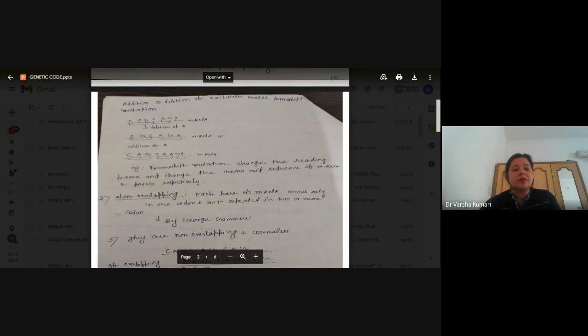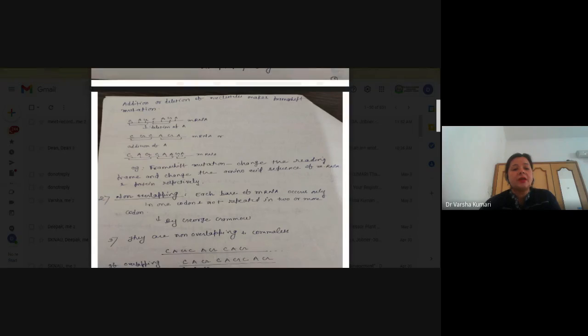If there is an addition of A here, then again the sequence is going to change. This could happen only if the codons are present in triplets. So one of the major properties of the genetic code is that it is present in triplets, a set of three, meaning three nucleotides of the codon decipher a particular amino acid.